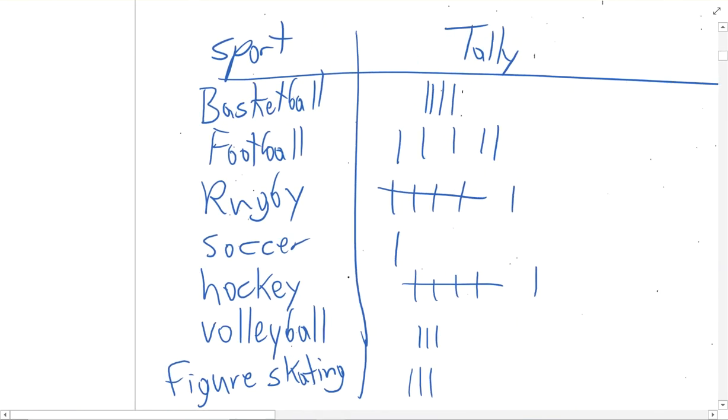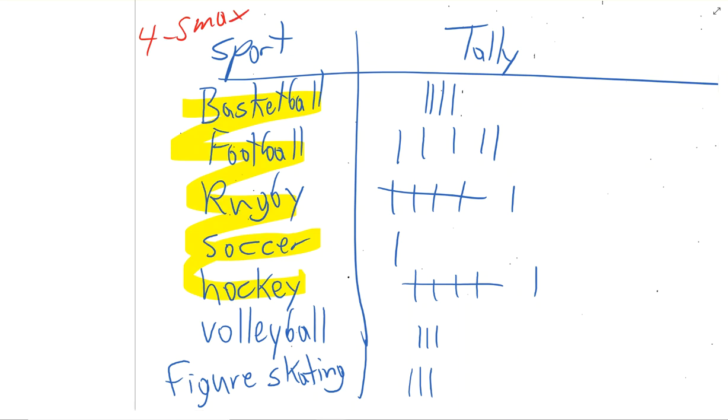Truthfully, you probably want to have 1, 2, 3, 4, maybe 5 max. You're really looking at 4 to 5 maximum sports. Otherwise, we don't have enough students in our class. We're not going to get a good tally.